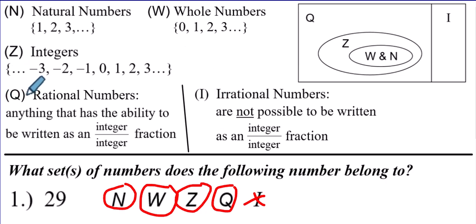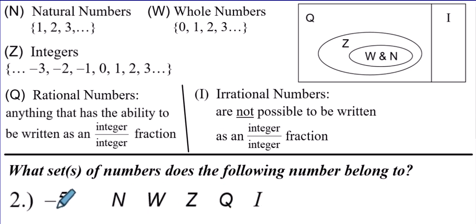If you're wondering why capital Q is for the rational numbers, it's because real numbers, which is all of these things together, got capital R. So that's why Q was chosen instead for rational numbers. All right, let's do another one together. How about -5? What numbers does it belong to?